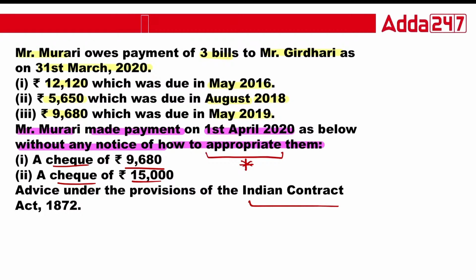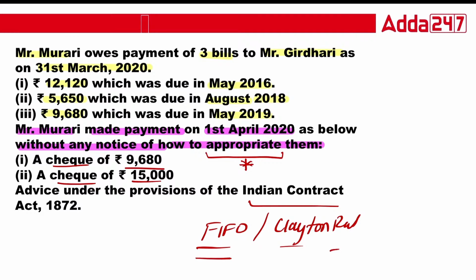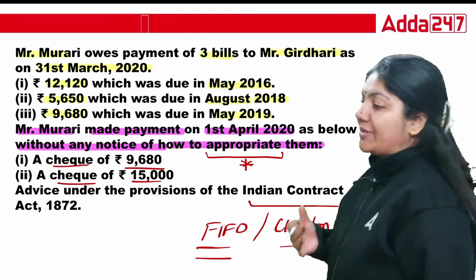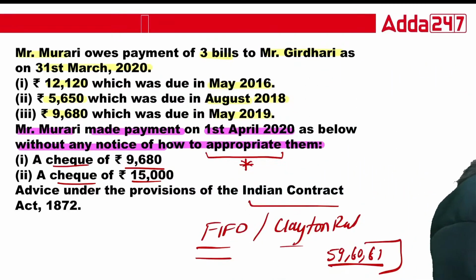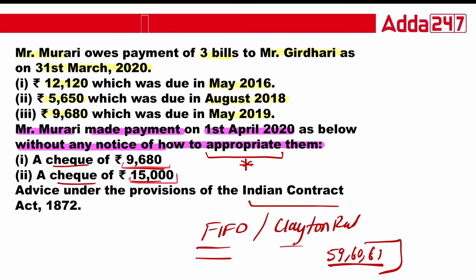So class, I'm telling you, in this case, it's a FIFO. What is FIFO? That is the Clayton rule. And what is the Clayton rule? That is appropriation of money. FIFO is first in, first out. Clayton rule is from Sections 59, 60 and 61. It talks about the appropriation of money. So Murari has given 2 checks, one of 15,000 and one of 9,680.